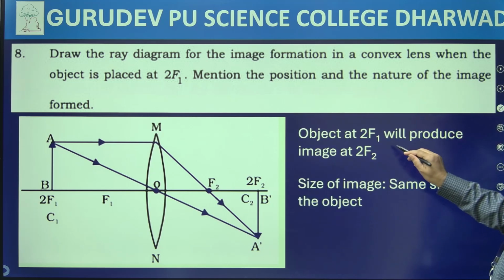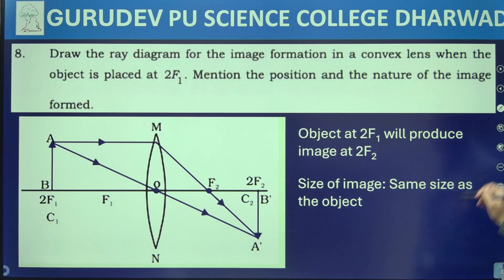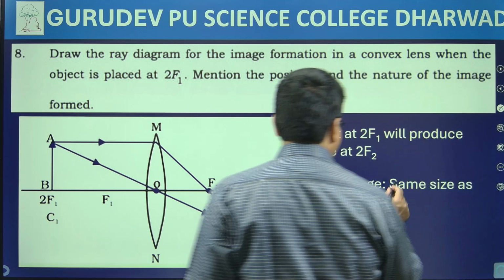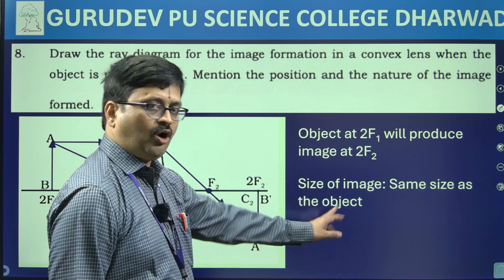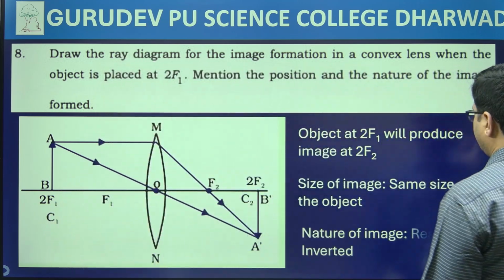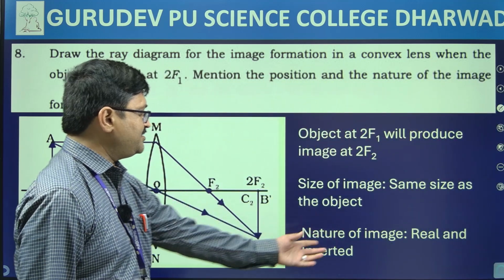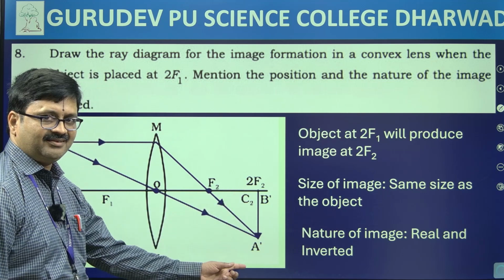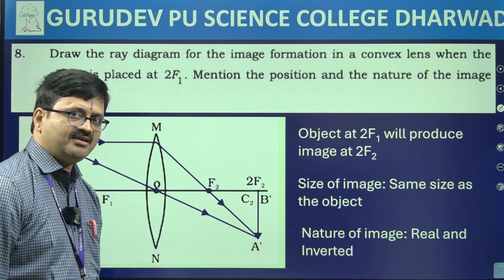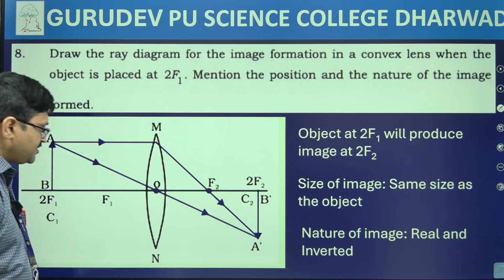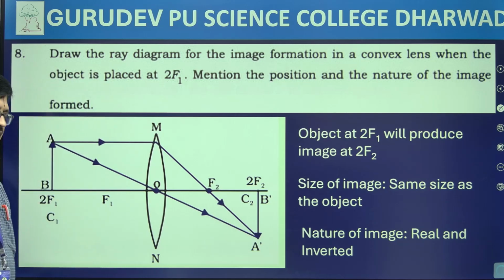Object at 2f1 will produce image at 2f2 and size of image will be same as the object. Next, nature of image, we can clearly see that nature of image is real and inverted. Hopefully you followed this. I'll just give you some time, you just make a note of this by pausing the video. Chalo, let's move on.